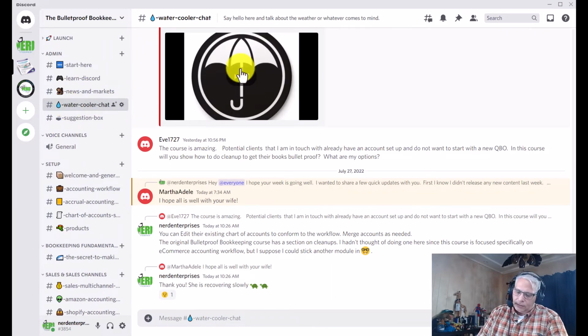Let's jump over really quick to my mobile device, and I'll show you what this looks like on the mobile. And you're going to see this mobile app, I should say, is one of the main reasons I love this app so much better than Slack or any of the others.